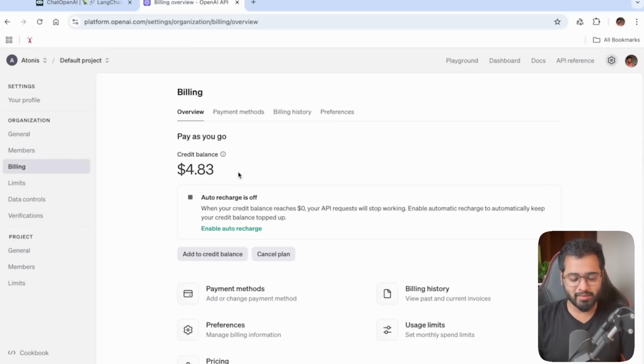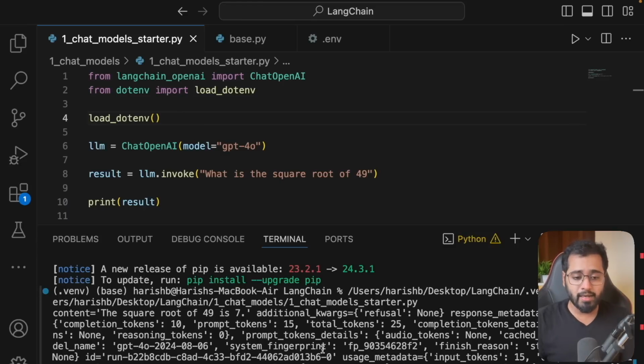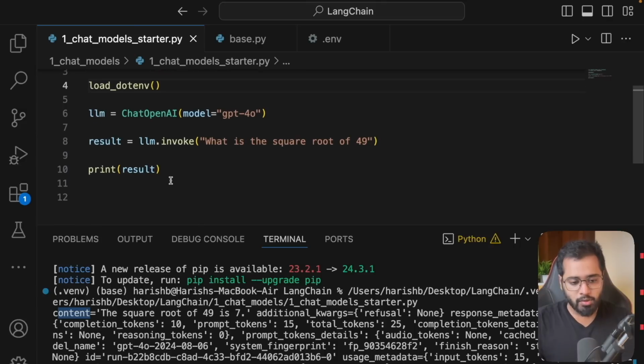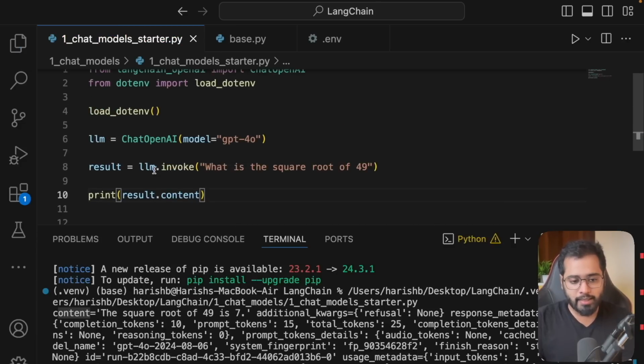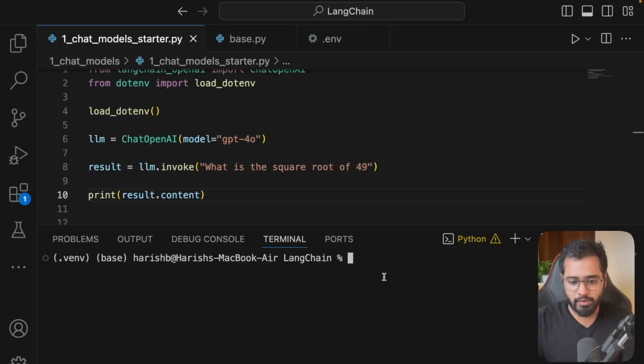So don't worry. This contains a lot of additional data, such as how many tokens have been consumed, but we don't really need any of this. We just want this particular content property instead of this entire object. So I can instead just say result.content. Any time I make a call to the LLM, the result is going to have all of this, but the only thing I'm interested in is the content property. So let me clear this out and run it again for you guys.